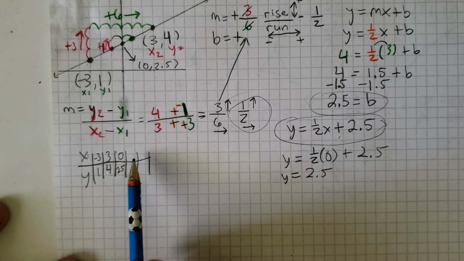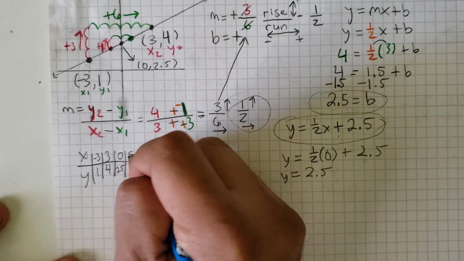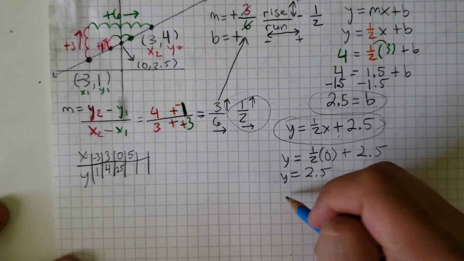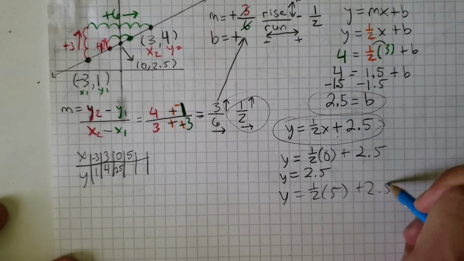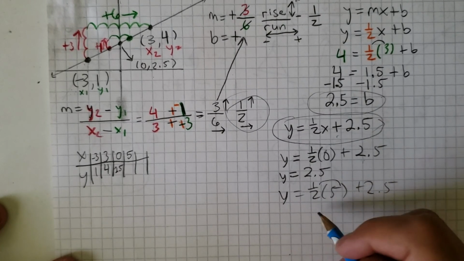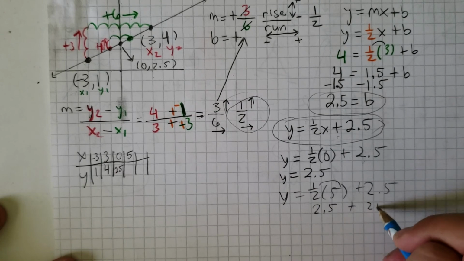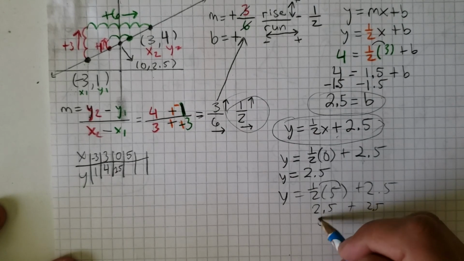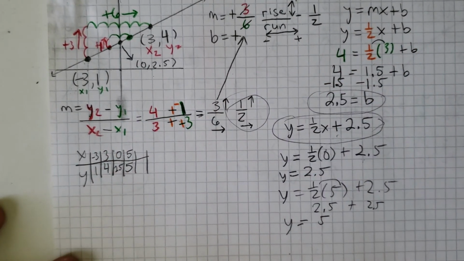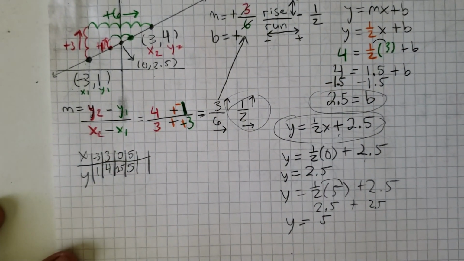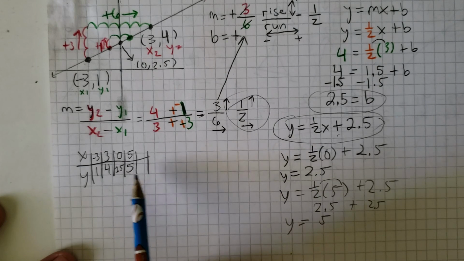So again, we can find whatever number. Let's find another one. Let's say I put 5 right there. So that would be y equals 1/2 parentheses 5 plus 2.5. So 1/2 of 5 is 2.5, plus 2.5 equals 5. So I should have a point at 5 and 5, because my input was a 5 and my output was a 5, so let's find it.